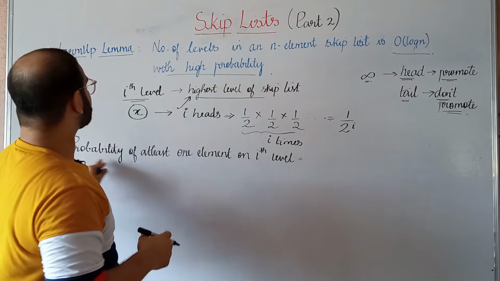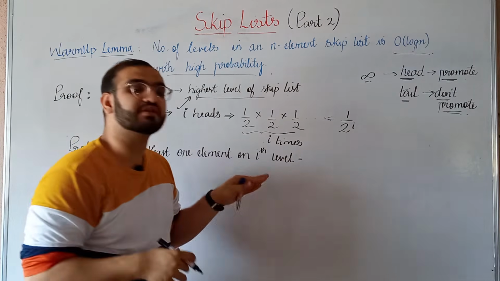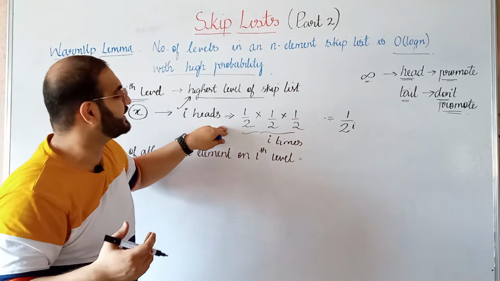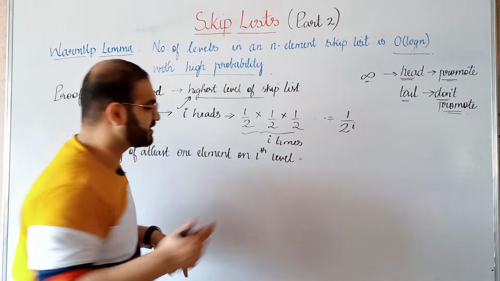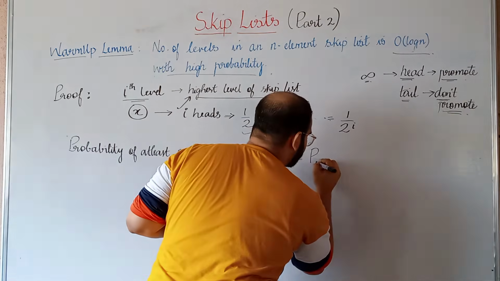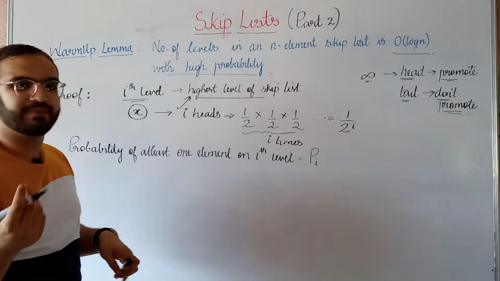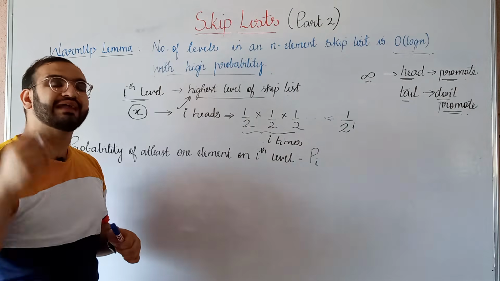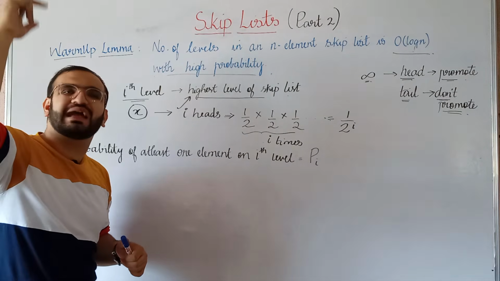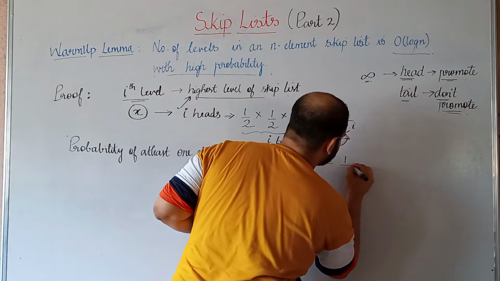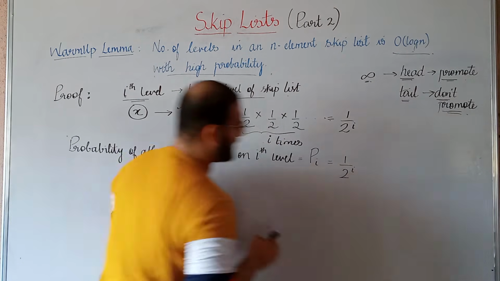We will call this probability of at least one element on the ith level, or one element getting continuous i heads, Pi. And we saw that this probability will be 1 by 2 raised to i.